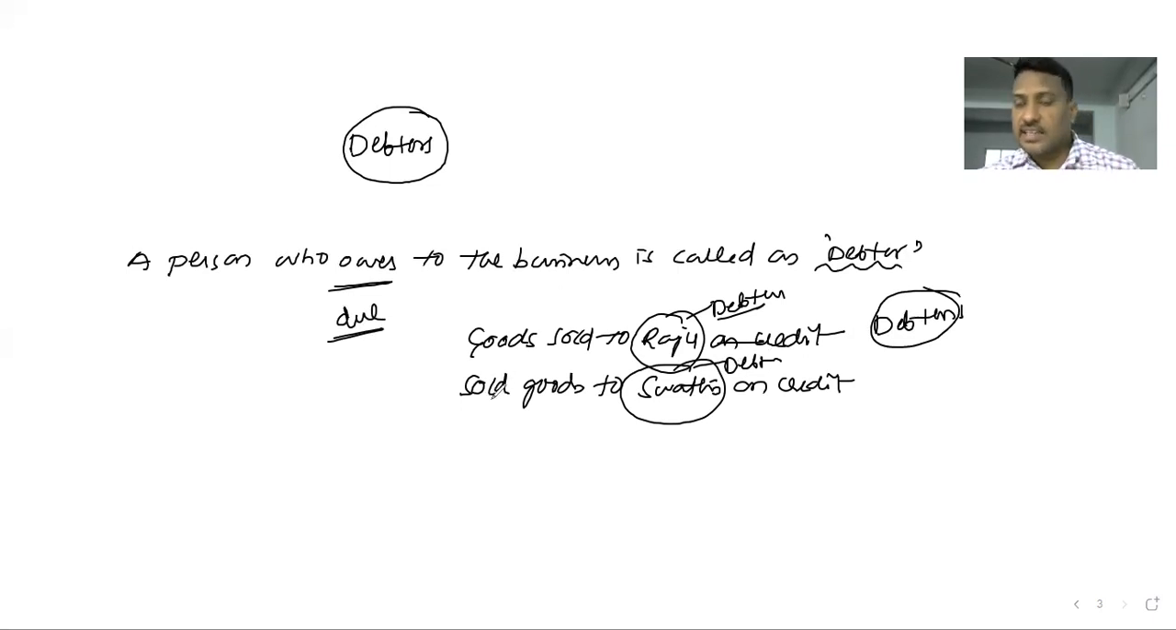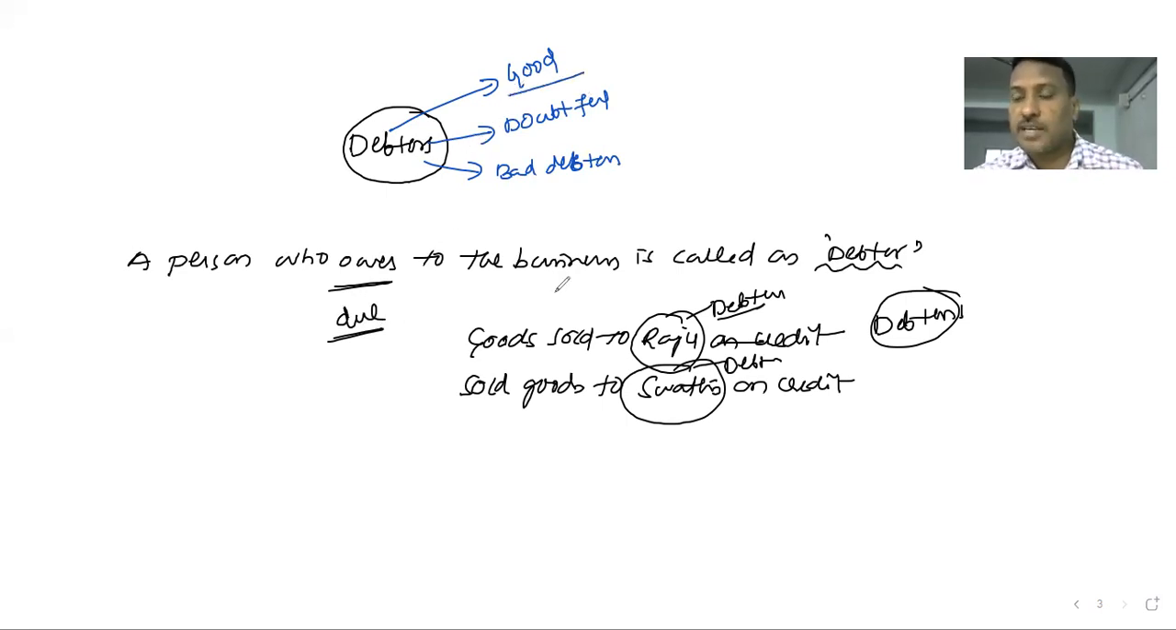In these debtors, we have 3 types of debtors in the business: good debtors, doubtful debtors, and bad debtors. Good debtors are those who keep their promise and pay the money within time, paying back the amount to the businessman as per the promise. With good debtors, there is no problem for the businessman.